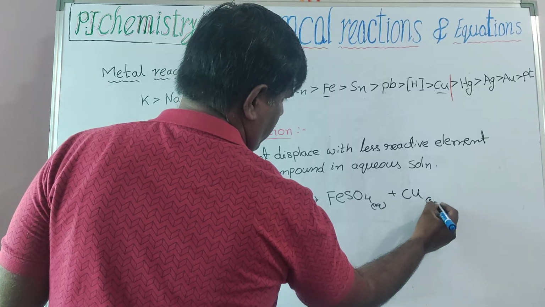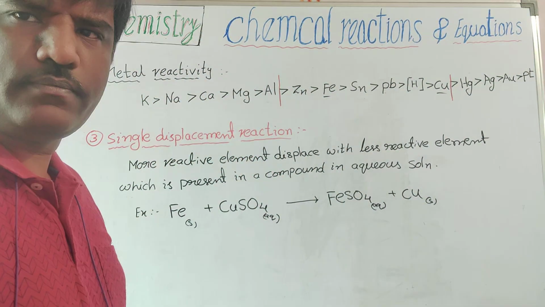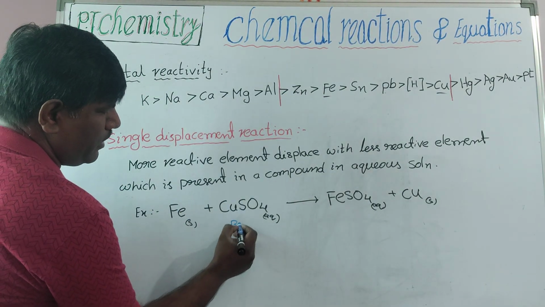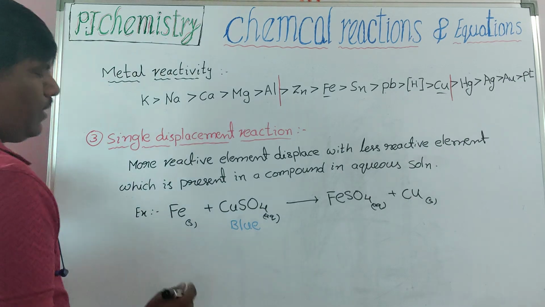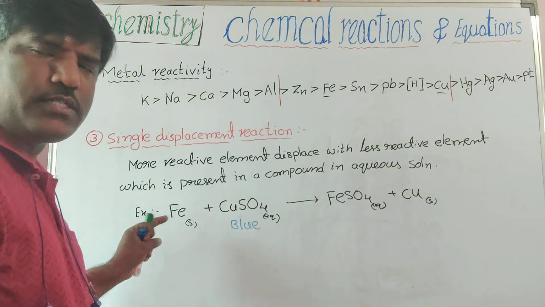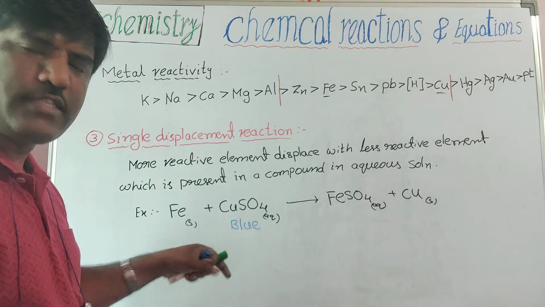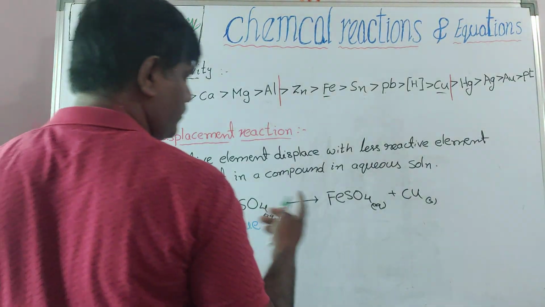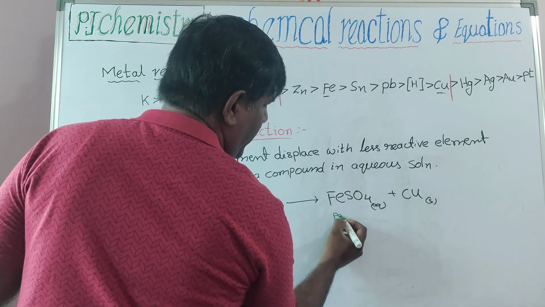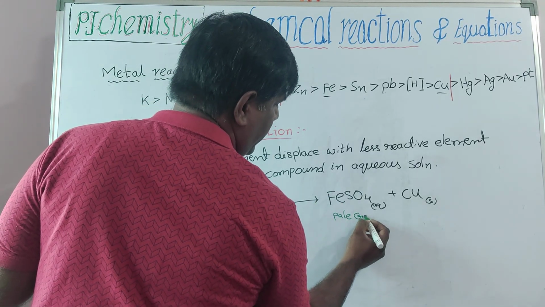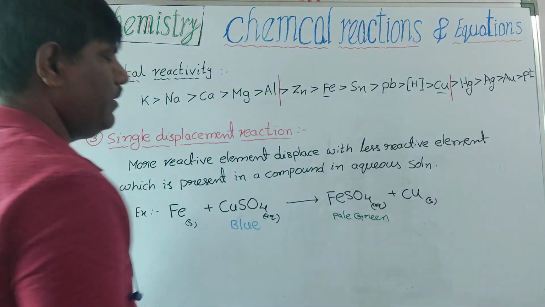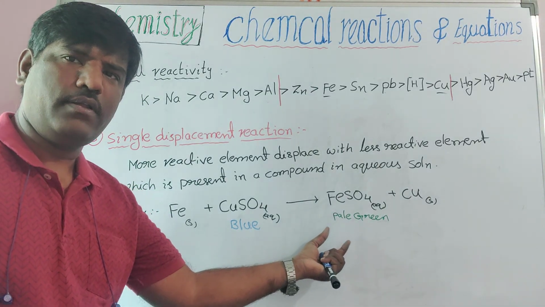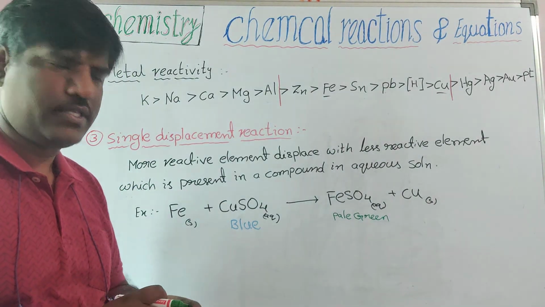Copper gets separated. Here, copper sulfate is blue in color. After displacement occurs, the blue color disappears and ferrous sulfate appears in pale green color. Like that, color changes we can observe.